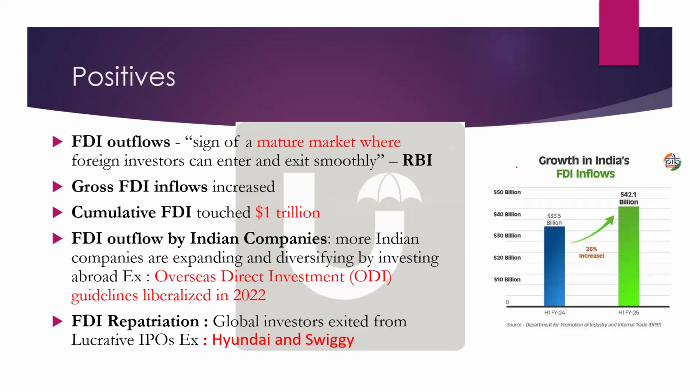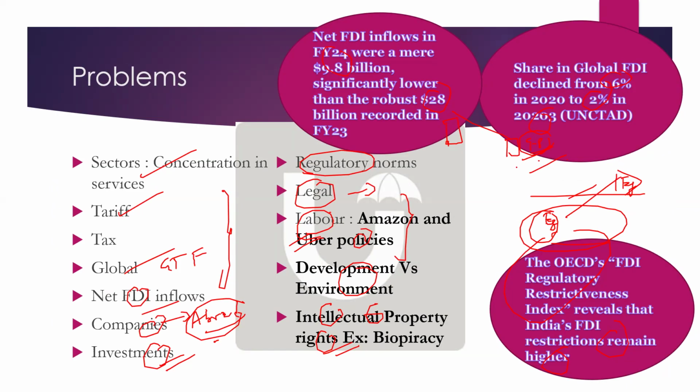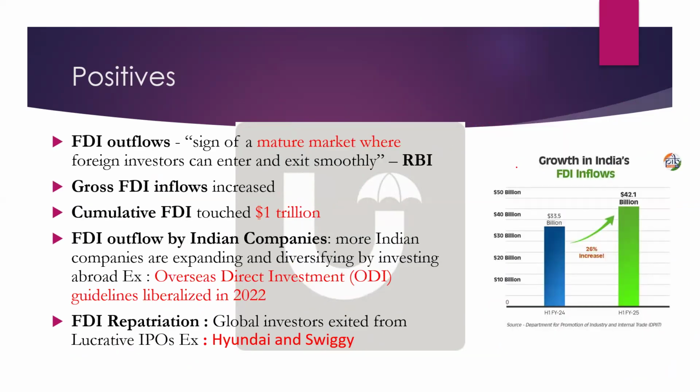Now, there are some positives for this also. What the RBI says, and even the Economic Survey says, is that the FDI net inflows, though they are less, and though the FDI outflows are very high, it is a sign of a mature market. Did you understand this point? Sign of a mature market.